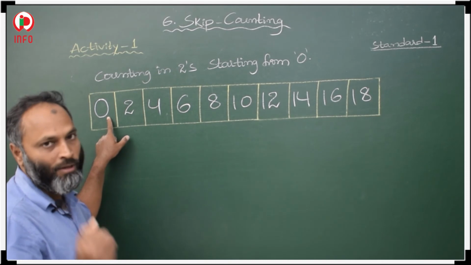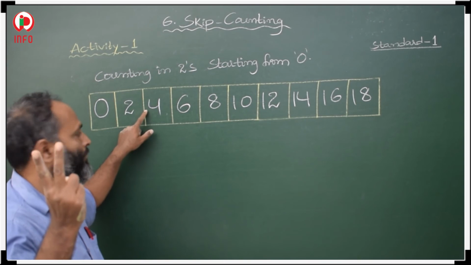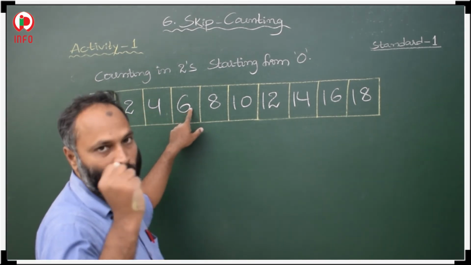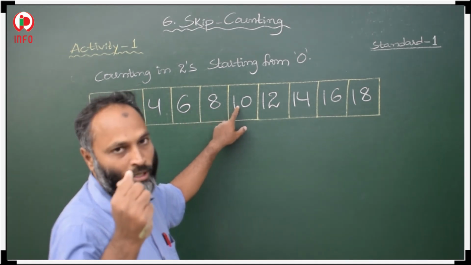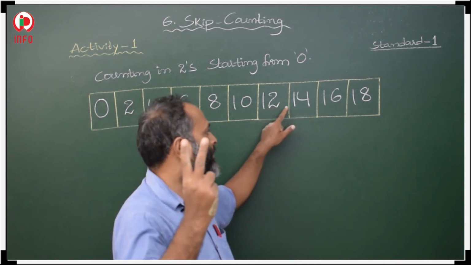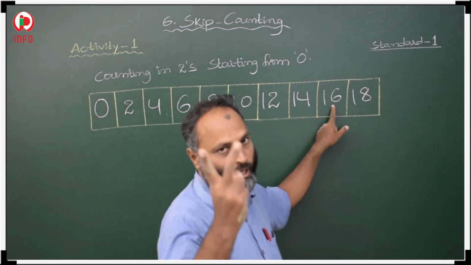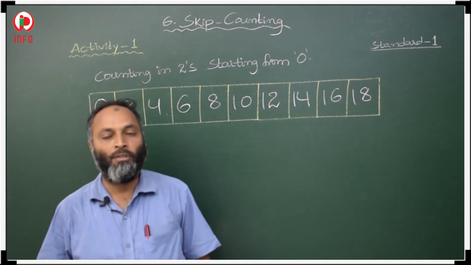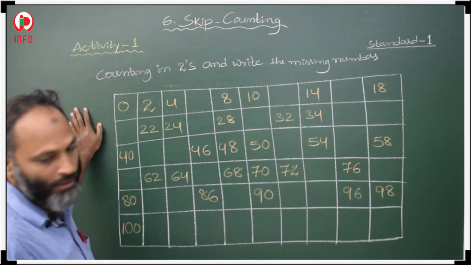0. After counting 2's what? 1, 2. After 2, 3, 4. After 4, 5, 6. 6, 7, 8. 9, 10. After 10, 11, 12. After 12, 13, 14. After 14, 15, 16. After 16, 17, 18. So these are counting 2's from 0 to the last box. Okay. Now students, next question.